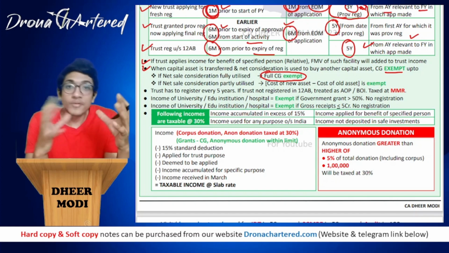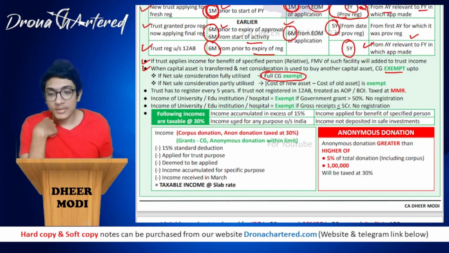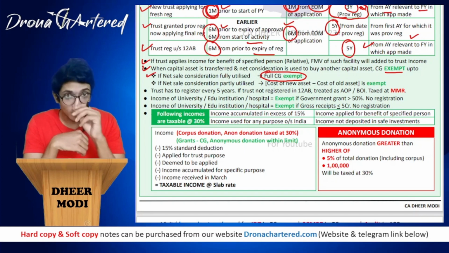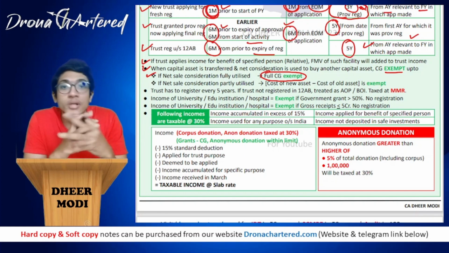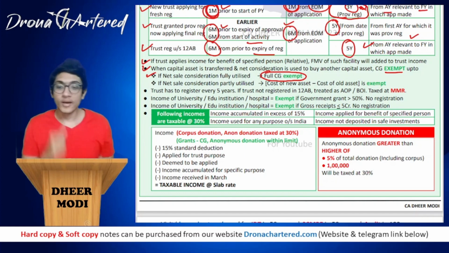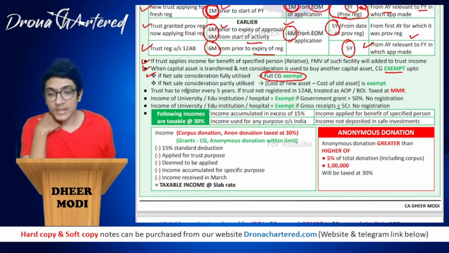So if the new asset that you purchase is for more than 70 rupees, that is, if the net sale consideration is fully utilized, if you have purchased your asset for more than 100 rupees, that is the amount that you sold it for. If you have used the entire amount, then your full capital gain will be exempt.